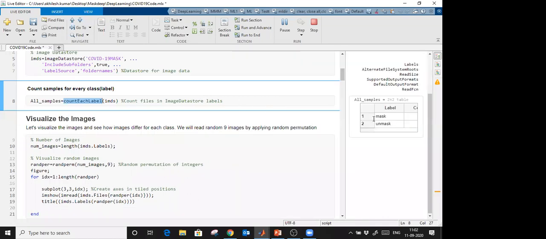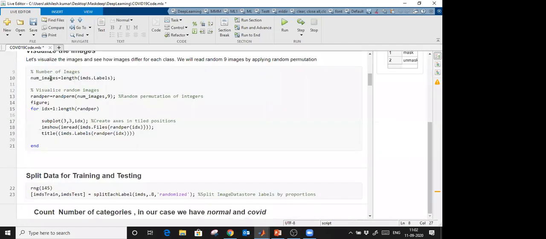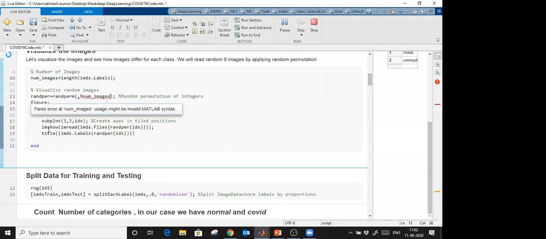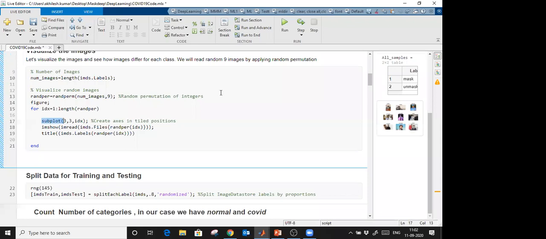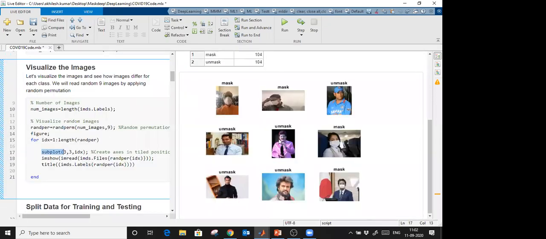Further, I am using random permutation, and from the images I have, randomly 9 images I am going to visualize. You can randomize the index, and from all the images, I am going to take only 9 images. And using the subplot, I am going to plot. You can use subplot to create sub figures like this. So these are 9 random images which I am visualizing from the image data store which I created.